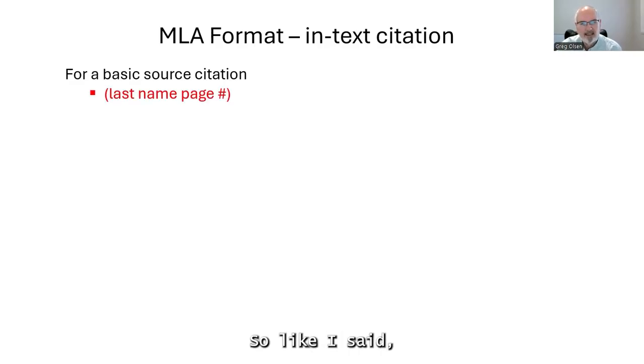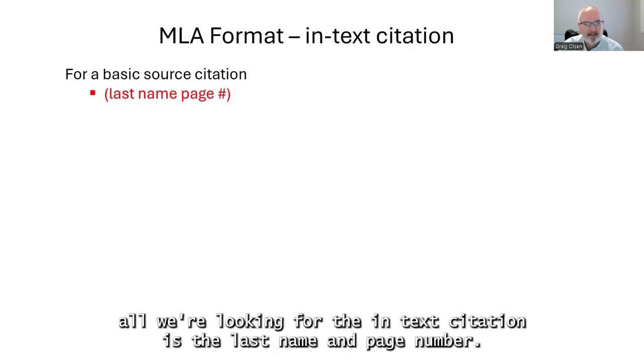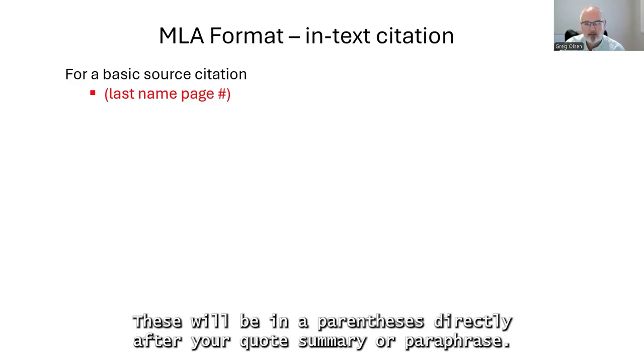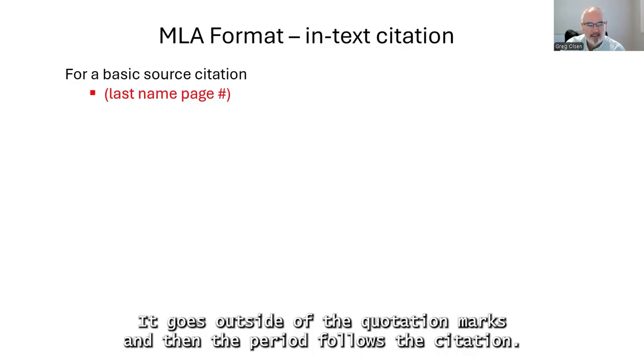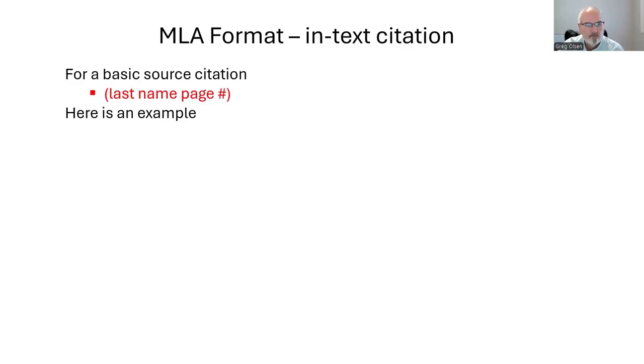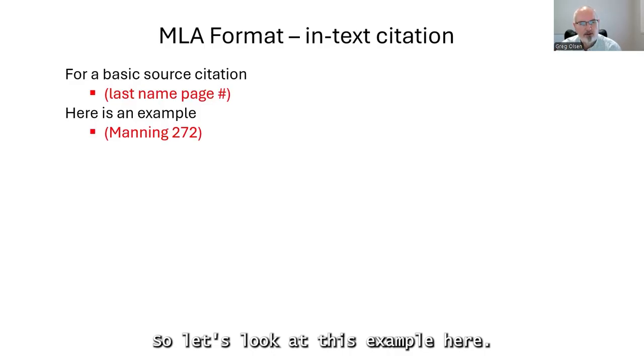All right, so like I said, all we're looking for in the in-text citation is the last name and page number. These will be in parentheses directly after your quote, summary, or paraphrase. Do not put this in the quotation marks. It goes outside of the quotation marks, and then the period follows the citation. So let's look at this example.